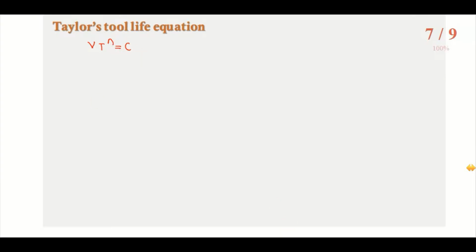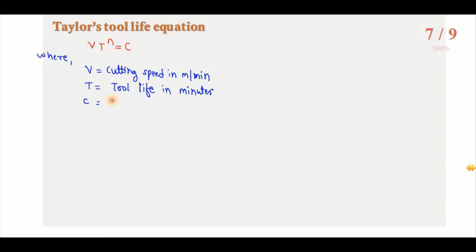So what are the different parameters in this equation? Where capital V is the cutting speed in meter per minute, T is the tool life in minutes, and capital C is the Taylor's constant.